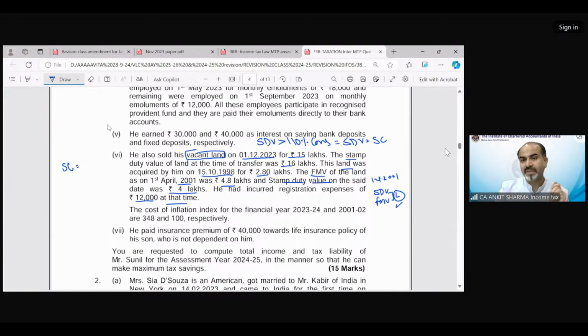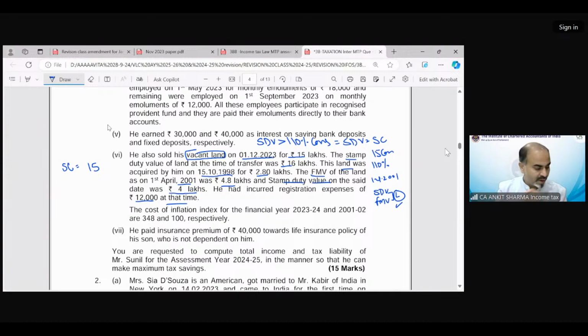So now you can see in this example, 15 lakh is the consideration, and 110% of 15 lakh would be more than the stamp duty value. So stamp duty value does not exceed 110% of consideration. So we will take the consideration as the sale consideration in this question. That would be 15 lakh rupees.